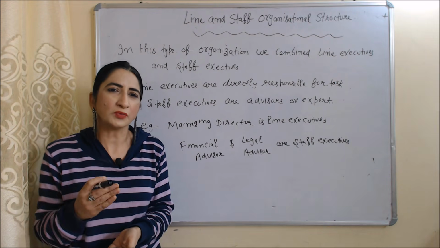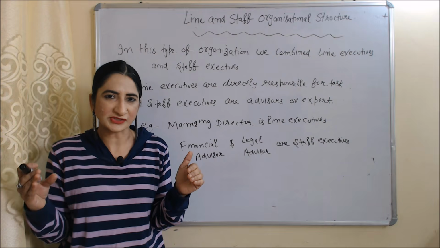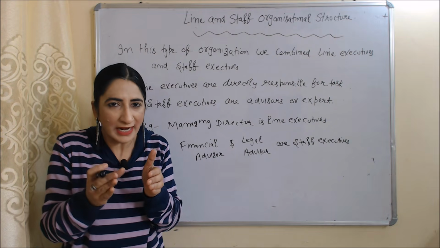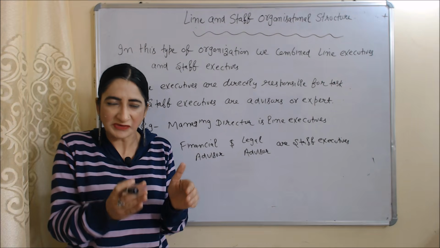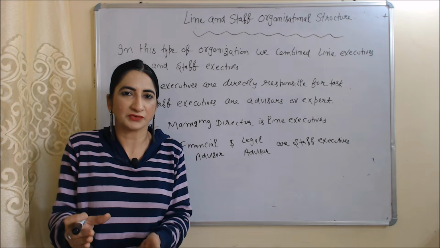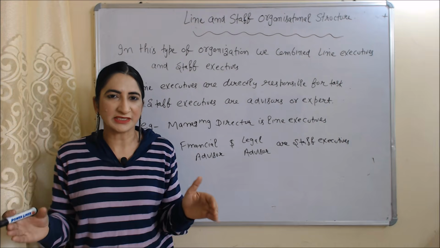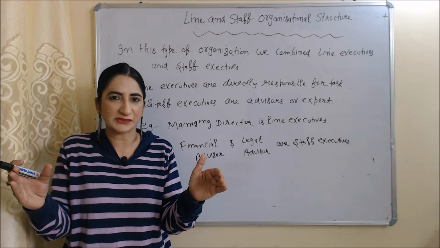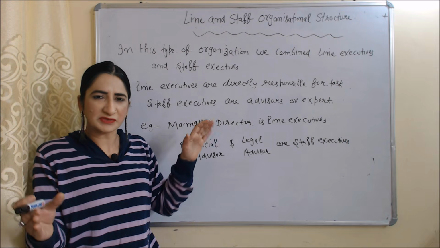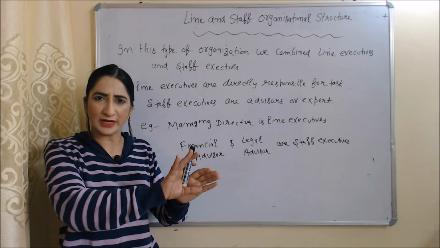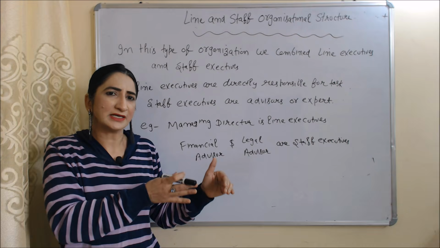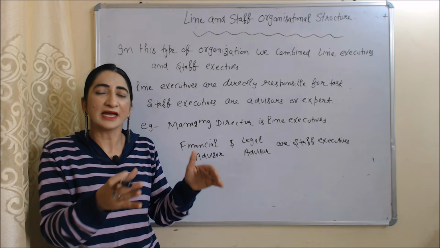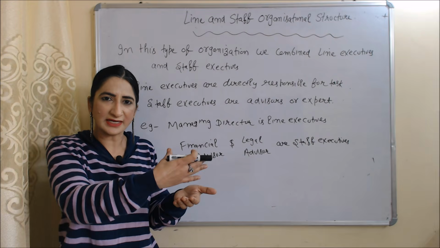Now we are going to talk about line and staff organizational structure. In this type of organization, we combine line executives and staff executives. Line executives are directly responsible for any task. On the other hand, staff executives are basically advisors or experts and they give advice to line executives if